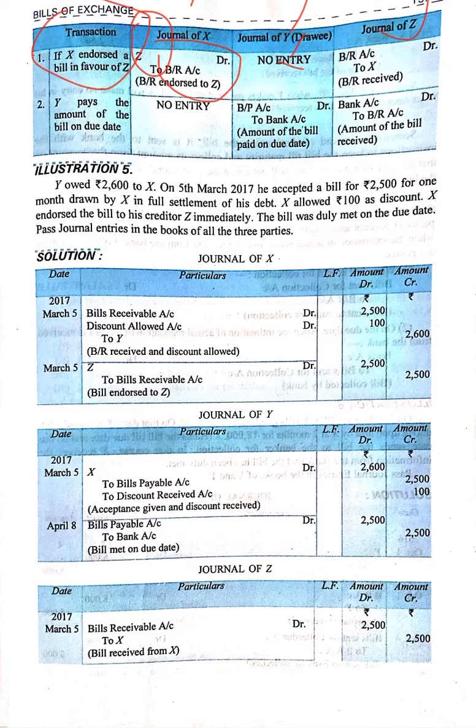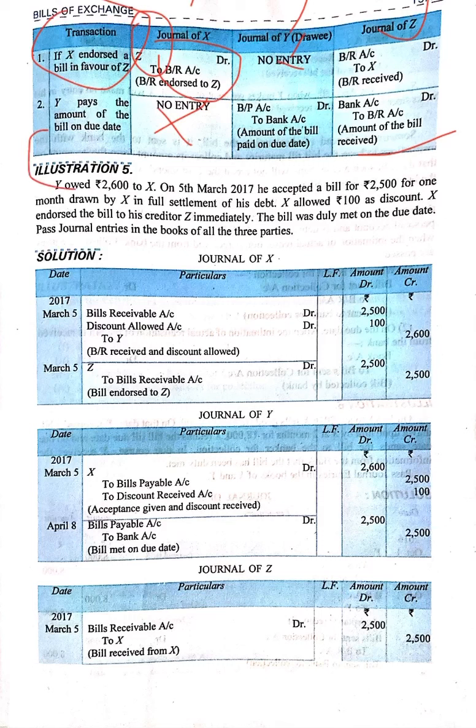When Y will pay the amount, no entry will be passed in the books of X, because the bill is with Z and Z will receive the payment. So no entry will be passed in the books of Z and X. Y will do the entry bills payable debit to bank, and Z will do the entry bank account debit to bills receivable account, because Z is receiving the payment.